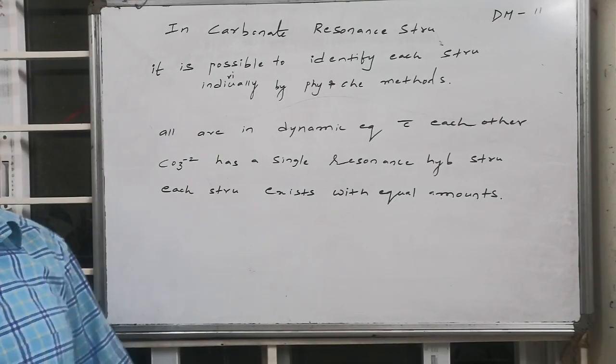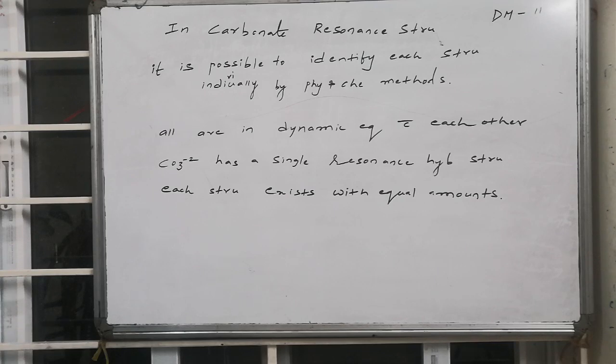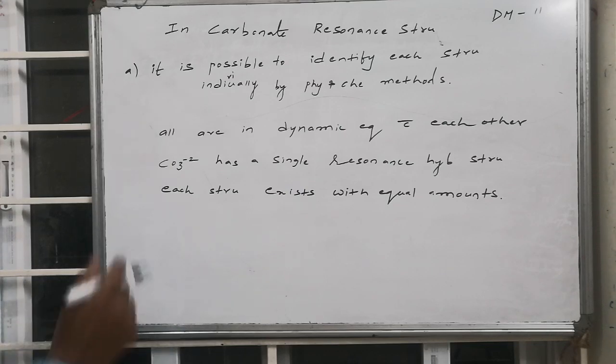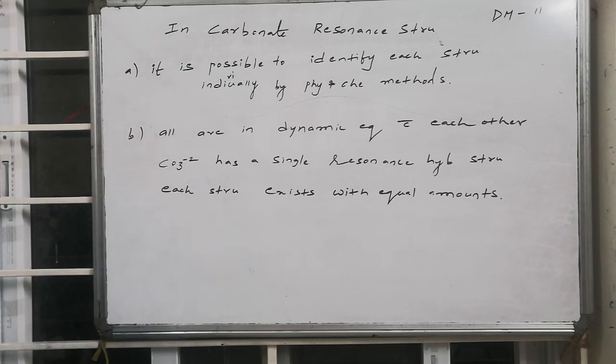In carbonate resonance structures, which of the following are possible? Option A, it is possible to identify each structure individually by physical as well as chemical methods. Option B, all the structures are in dynamic equilibrium with each other. Option C, carbonate CO3 2 minus has a single practical resonance hybridized structure. Option D, whatever carbonate structures there are, they exist in equal amounts.